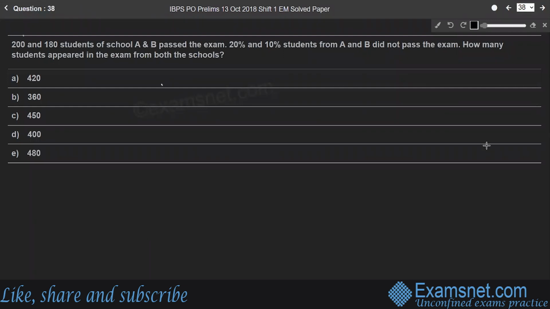Question 38. 200 and 180 students of schools A and B passed the exam. 20% and 10% students from A and B did not pass the exam. How many students appeared in the exam from both the schools?